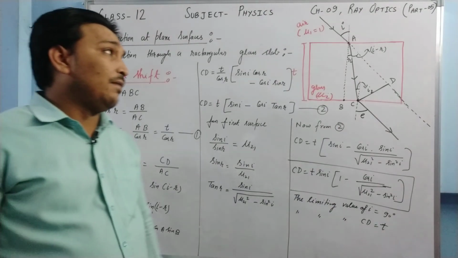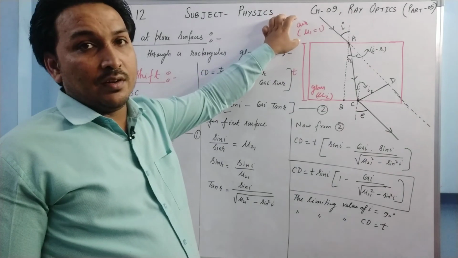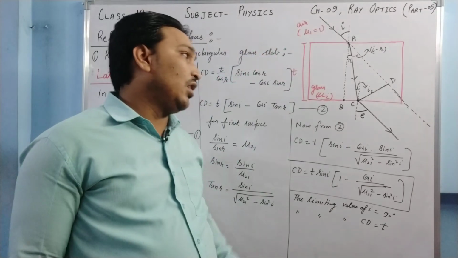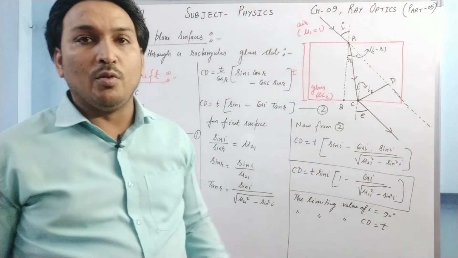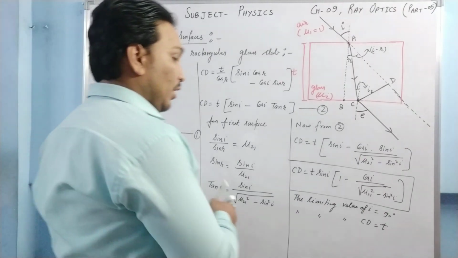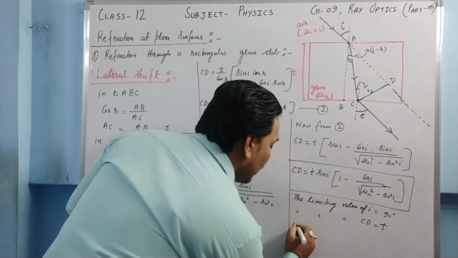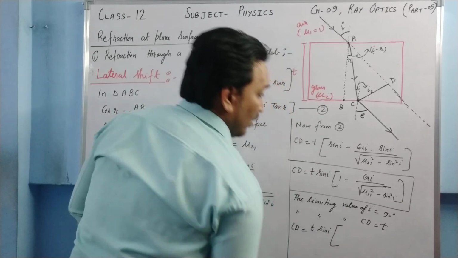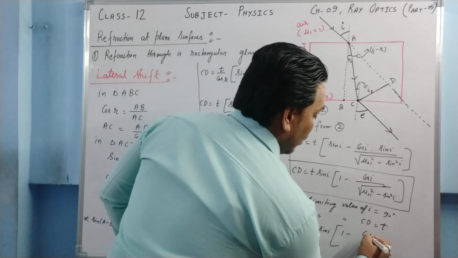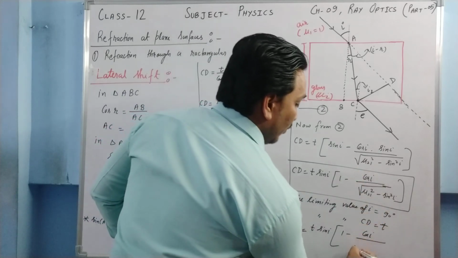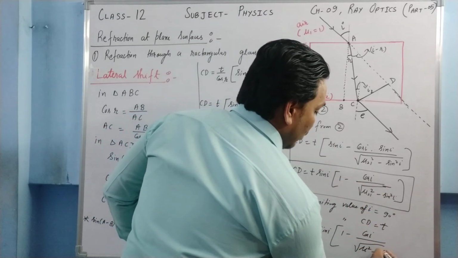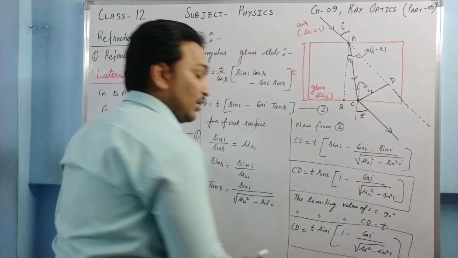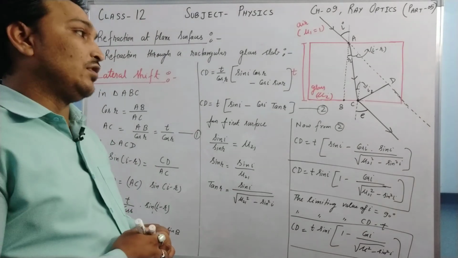Now suppose the outside medium is air and the inside medium is glass, so the refractive index of air is going to be 1, and the refractive index of glass is going to be mu in that case. So CD in that case will be given as T sin I in bracket 1 minus cos I upon, in case of mu 2 1 it will become mu square only, so under root mu square minus sin square I. So this is the value of lateral shift if the outside medium is air.